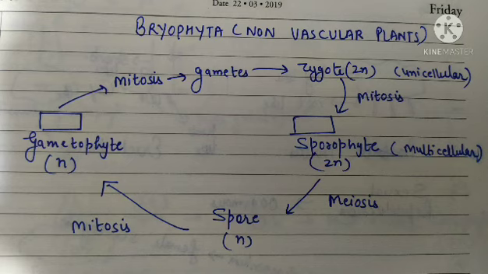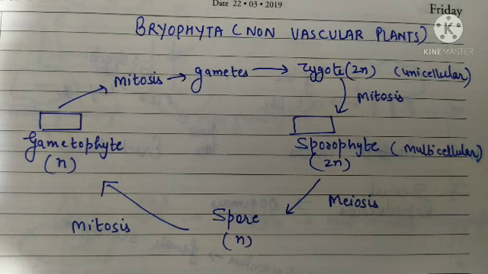Since the gametophyte is in haploid state, it has to form gametes. Now the plant body is already haploid, so gametes here will be formed by the process known as mitosis. And when the male gamete and female gamete fuse, they form a zygote. The zygote is a short-lived stage and it is diploid. This zygote will undergo cell division by mitosis and form a multicellular short-lived sporophyte stage.